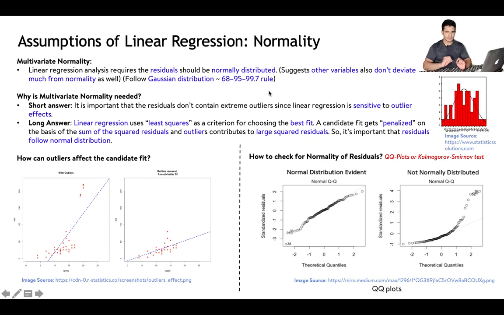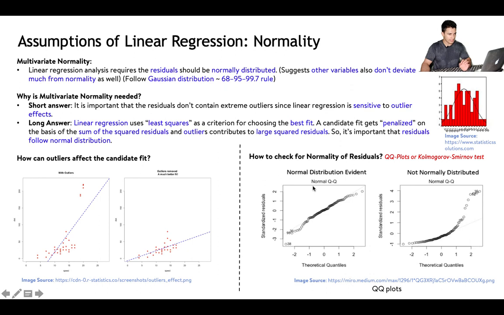So if the residuals are following a normal distribution, this 68, 95, 99.7 rule is satisfied, which means within 3 standard deviations all the residuals lie and there are no major outliers in the data. Because of normality, no major outliers are present in the data, so the fit won't be affected by outliers. We can get a statistically significant model. And also, if the residuals are normally distributed, we can also assume that other variables don't deviate too much from normality.